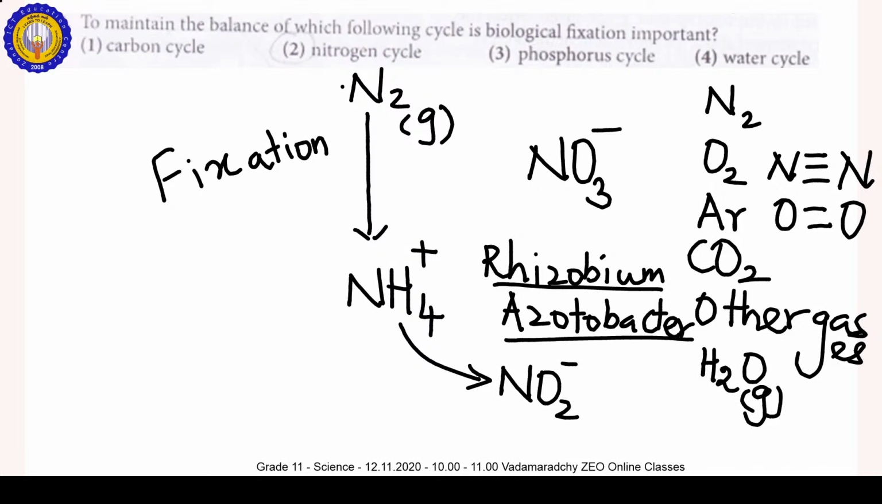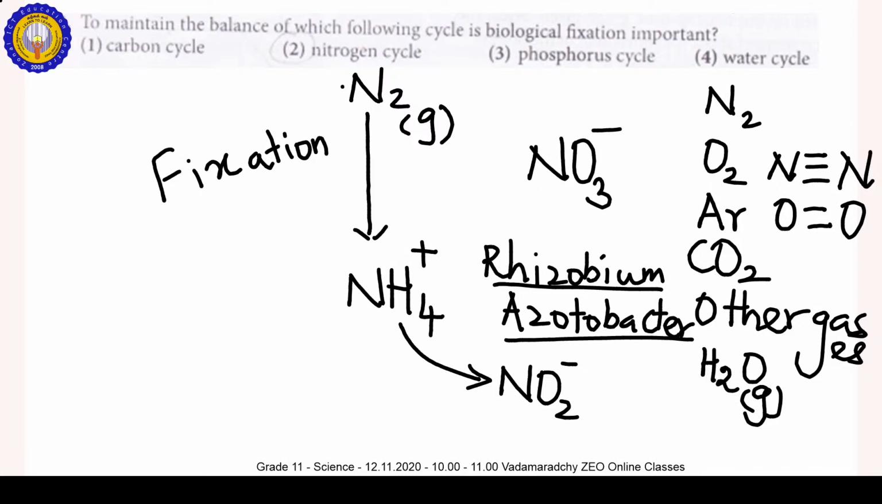What is the symbiotic bacteria? Rhizobium. What is the habitat of the Rhizobium? Root nodules of the leguminous plant. What is the freely living bacteria in the soil? That is the Acetobacter. What is the ability of these bacteria? They can convert the atmospheric nitrogen gas into NH4 plus. That means nitrogen fixation, biological nitrogen fixation. Okay. So based on this, we can find out the answer for this one. To maintain the balance of the following cycle is biological fixation important? So, the nitrogen cycle.